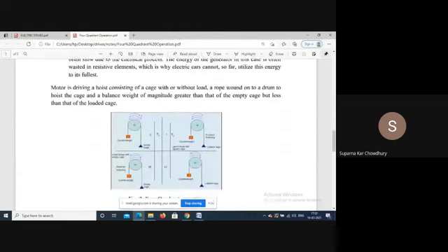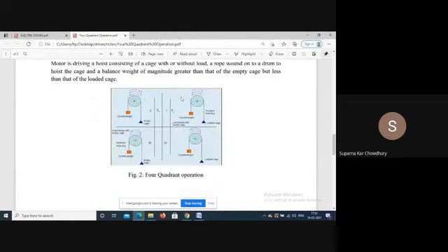Now it is very easy to visualize if we consider a lifting load. Say this is a simple hoist. We place the load here in the cage, and this is the counterweight. The weight of the counterweight is less than the weight of the full cage. Now this is forward motoring.